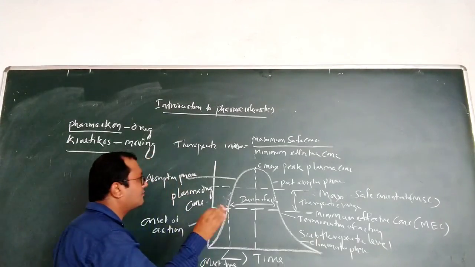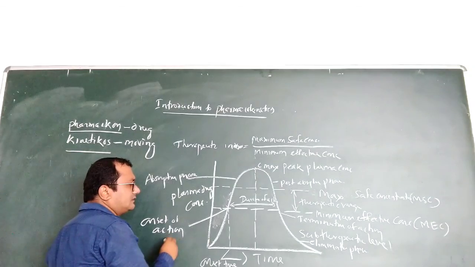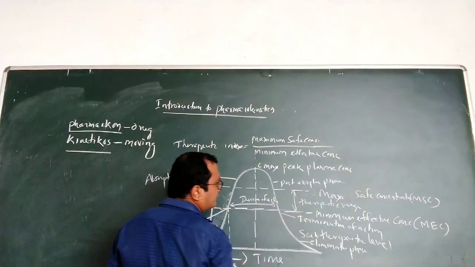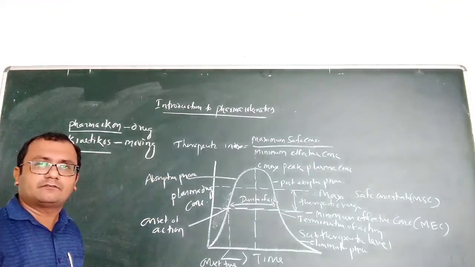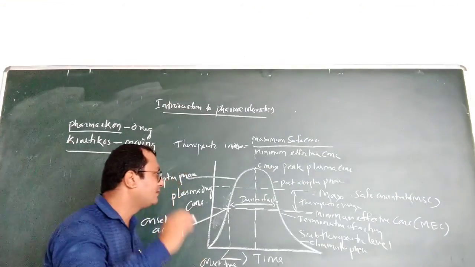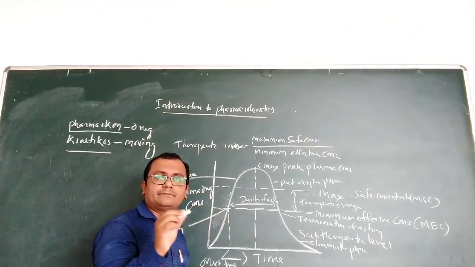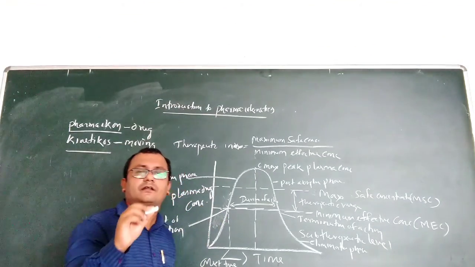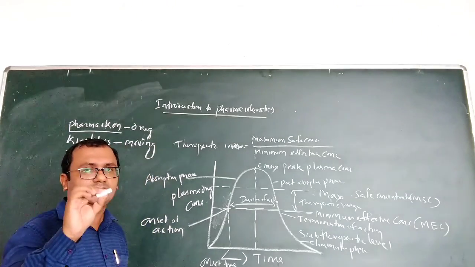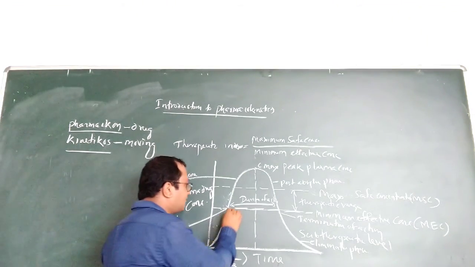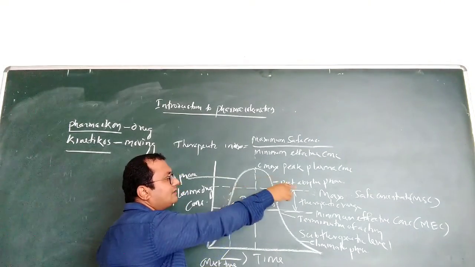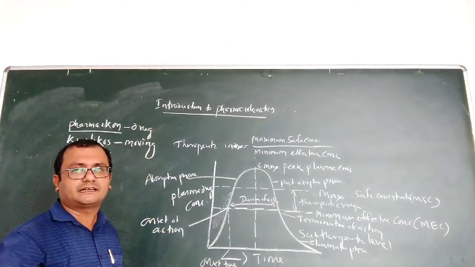So let us discuss the different points we got. The first point is this line here: minimum effective concentration. What is this? It is the concentration from where the drug will give the therapeutic effect. Then absorption will continue and the concentration will increase until it reaches the maximum safe concentration.